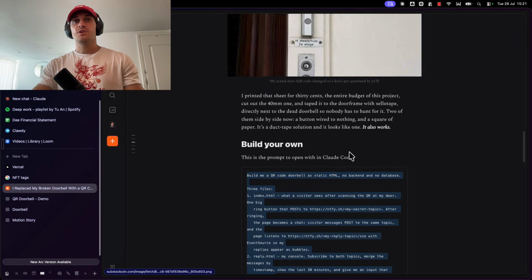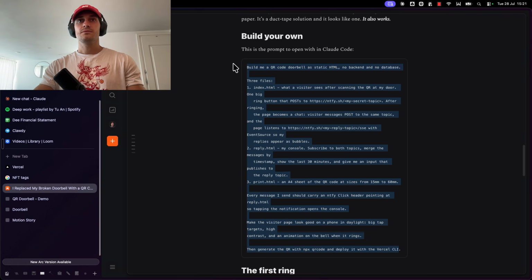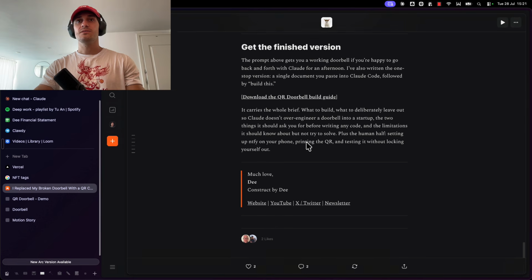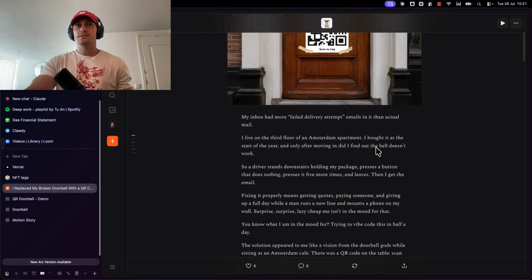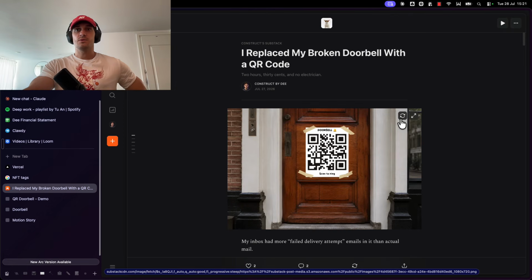You have the starter prompt in the article. You also have a more detailed prompt in the article as well. But this should give you some ideas of what you can do with Claude Code and vibe coding. It doesn't need to be difficult. There's free solutions. You don't need to spend any money except for printing out a piece of paper with QR codes that you can cut out and paste to wherever you want.